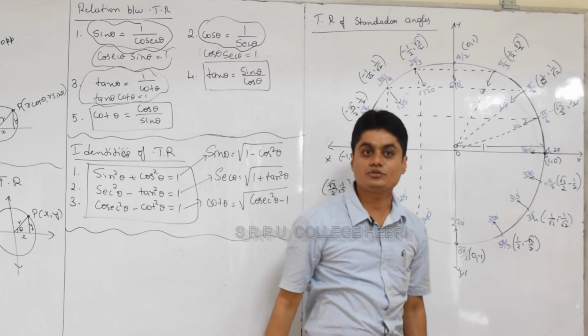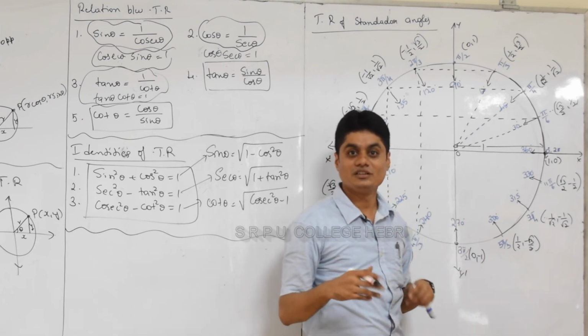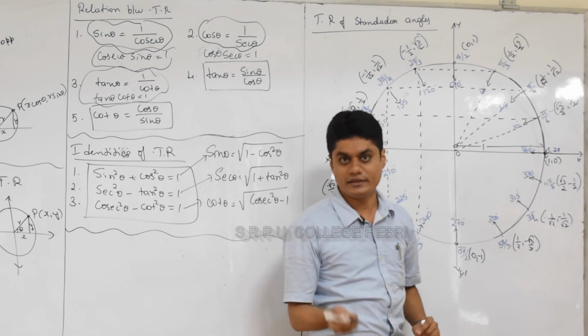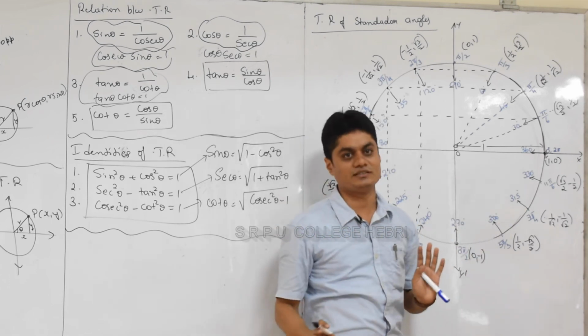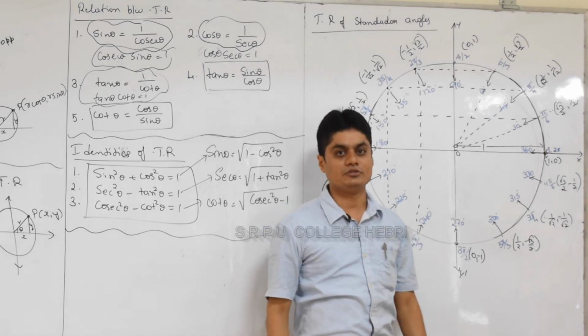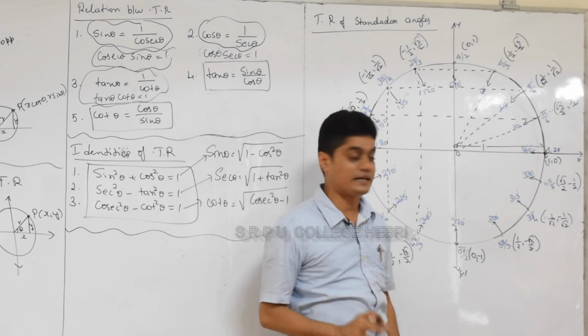What is the value of sine 270 degree? Minus 1. What is the value of cos 270 degree? 0. See, what is the benefit of this? You will increase your speed in substituting or finding. With the diagram in your brain, you will automatically get the value. So this will increase your speed in finding the value of trigonometric ratios of standard angles.